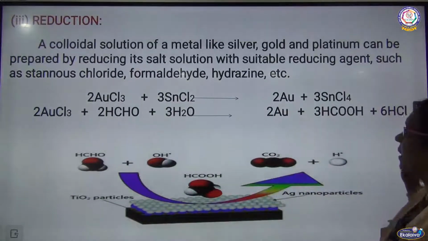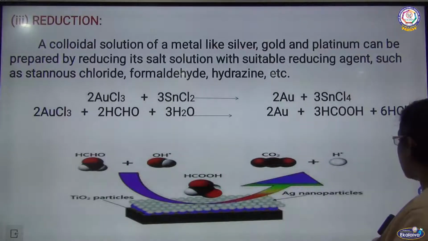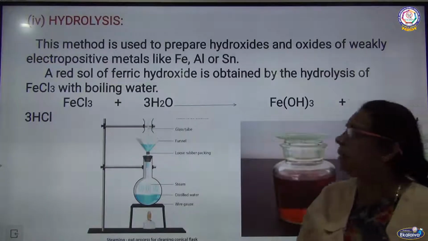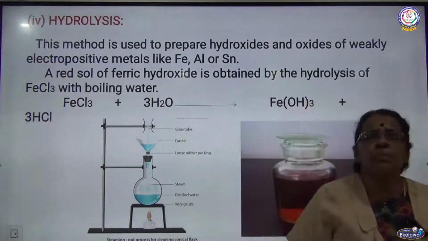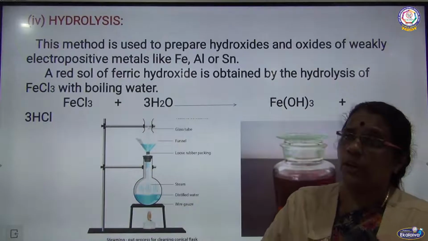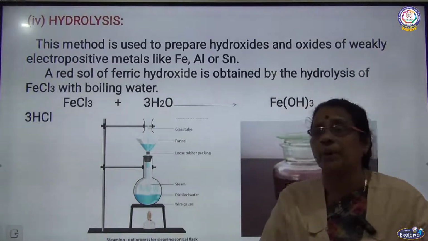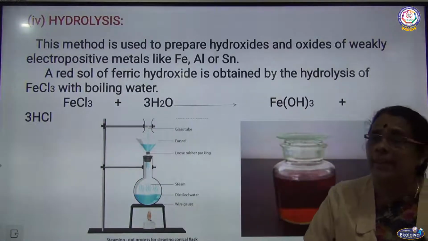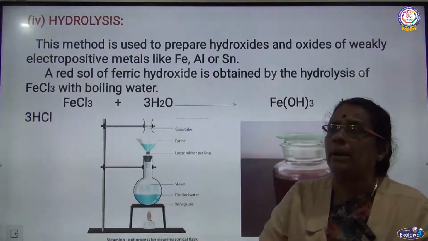The last method of preparing, which we are going to see now, is hydrolysis. Particularly this method is used for the metals which are less electropositive. The oxides of the less electropositive metals can be prepared by this method.